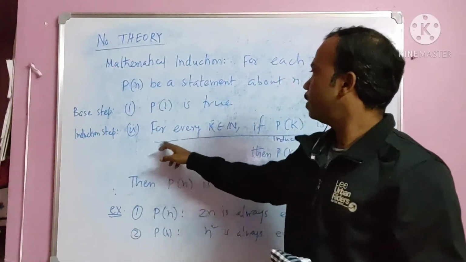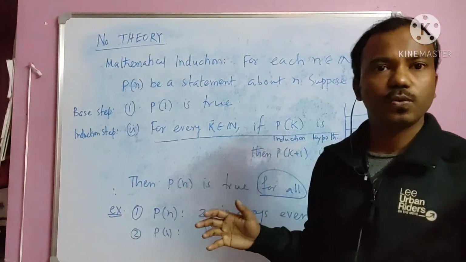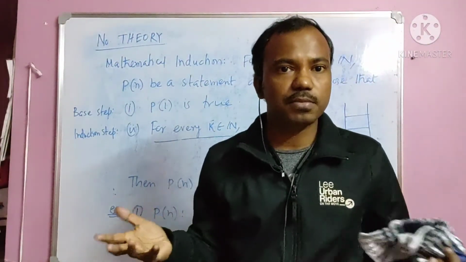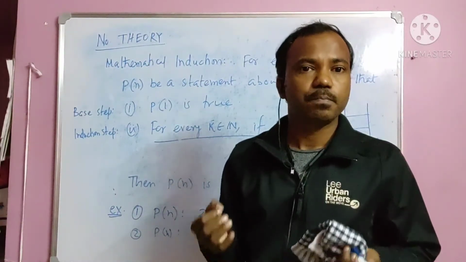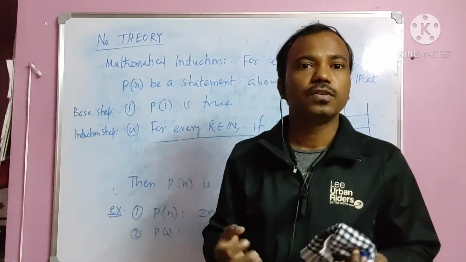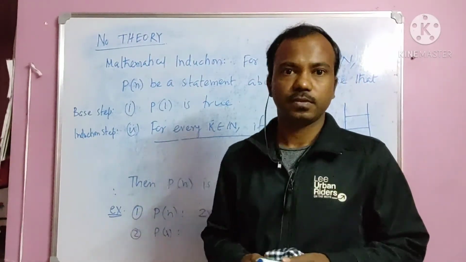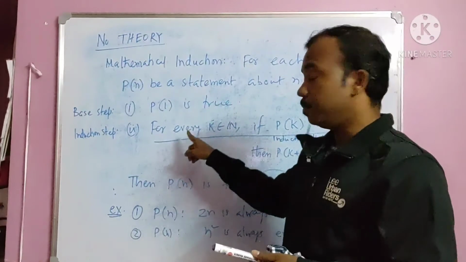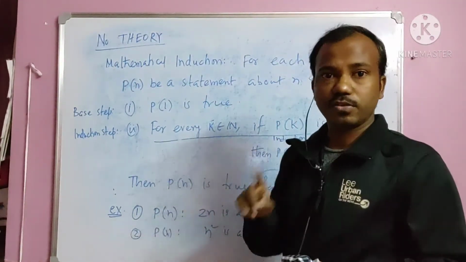Look, if I write here "for all k belongs to natural number, Pk is true," what is it becoming? It's becoming so silly, right? We are saying that the statement is true for all k belongs to natural number, so there is nothing to prove. We cannot say that. If you write "for all k belongs to natural number," I will cut your number.